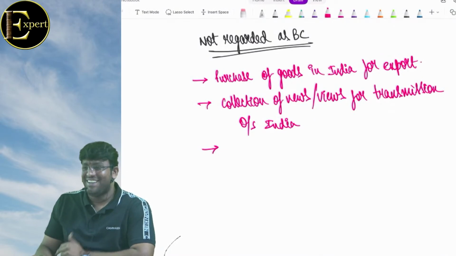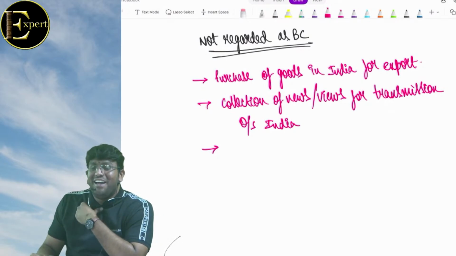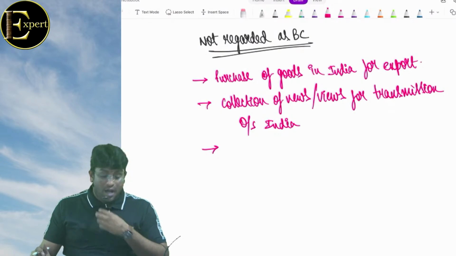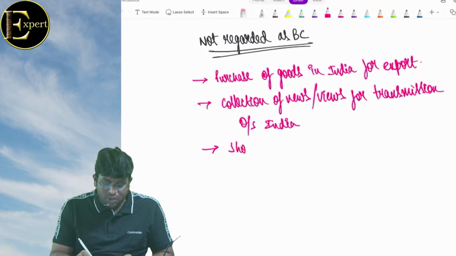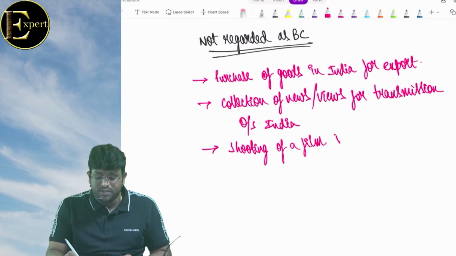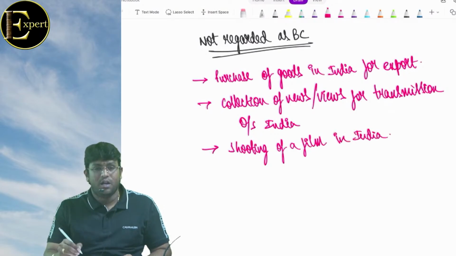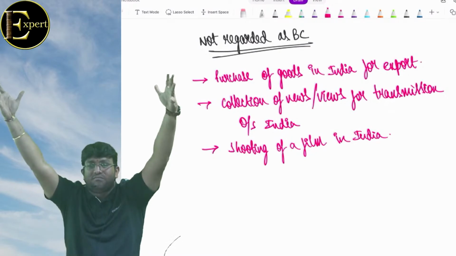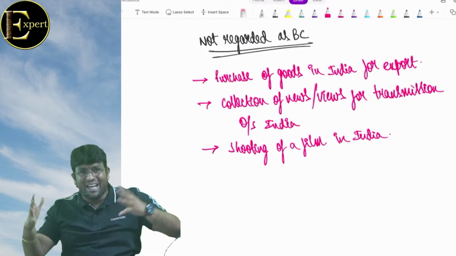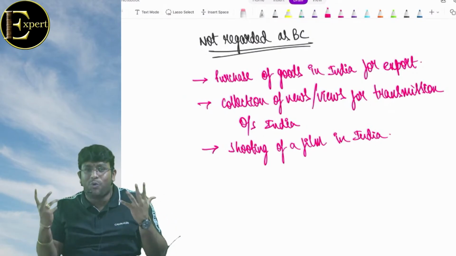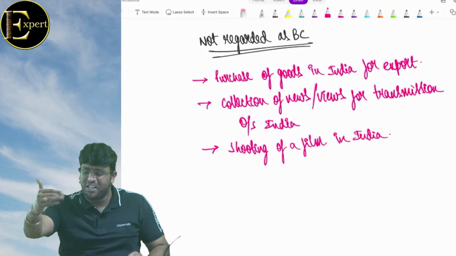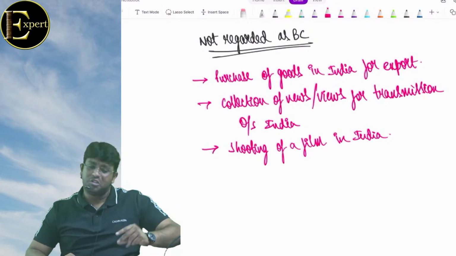फर्स्ट पॉइंट, परचेज ऑफ गुड्स इन इंडिया फॉर एक्सपोर्ट्स. सेकंड, collection of news or views for transmission outside India. Last one, shooting of a film. बहुत जल्दी होगा ये, और हुआ भी एक्चुअली बहुत सारे मूवीज. शूटिंग ऑफ ए फिल्म इन इंडिया. Hollywood Warner Brothers is telling we will come to India, do a shooting of a film in India. RRR एक्शन सीन, वाव, विजुअल वंडर. Government is telling it's not regarded as business connection. Enjoy, don't pay tax. आ जाओ इंडिया में, शूटिंग करो फिल्म्स का.